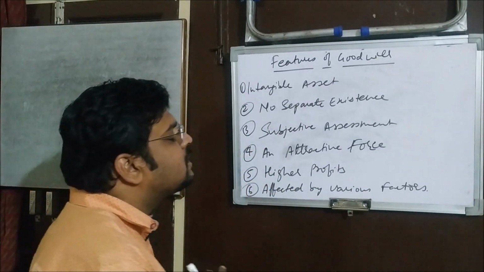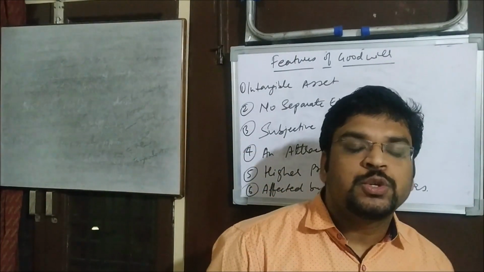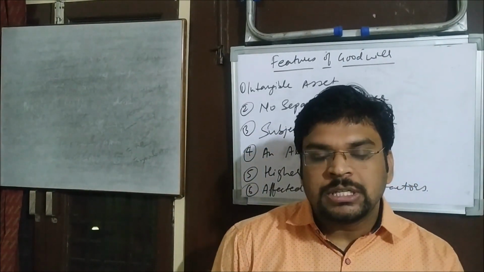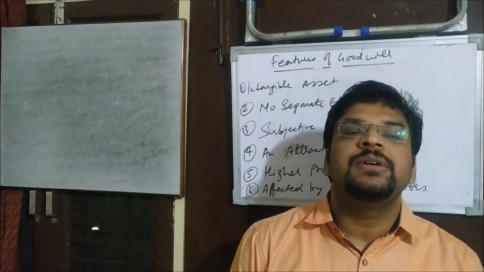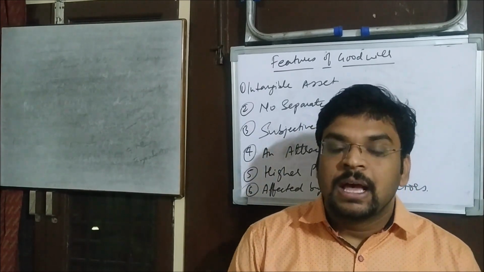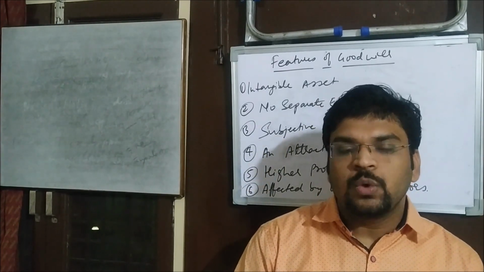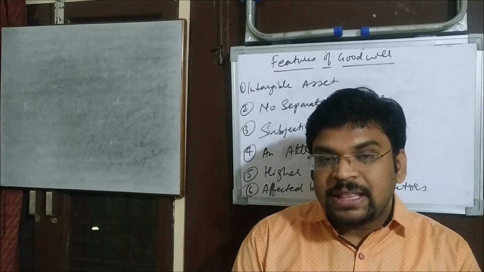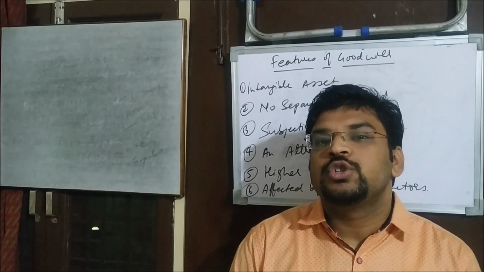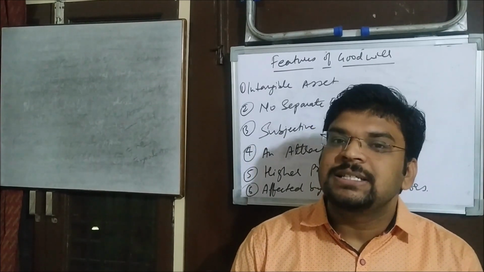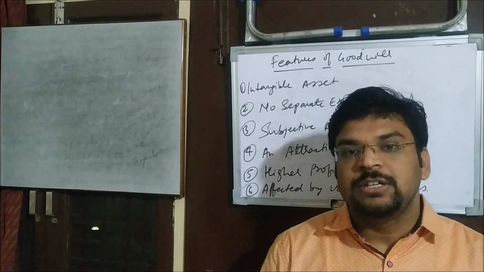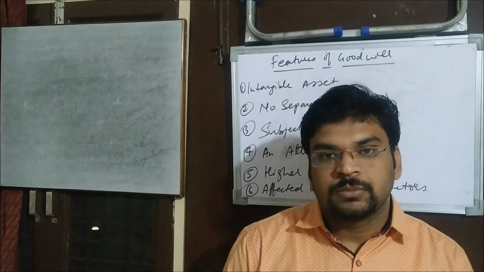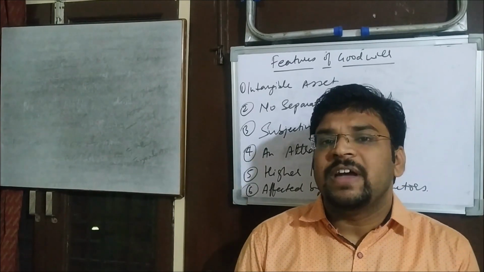Another point is subjective assessment. Like I told you in the definition, goodwill is an estimated value. So this value is estimated and estimates are not always correct. After a while we are going to discuss various methods of valuation of goodwill. When there is more than one method of valuation, we can understand that these are all estimates, and these estimates are made by people who are known as valuers.